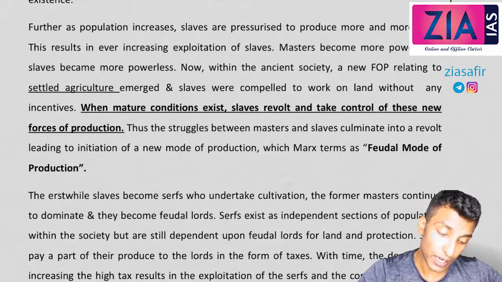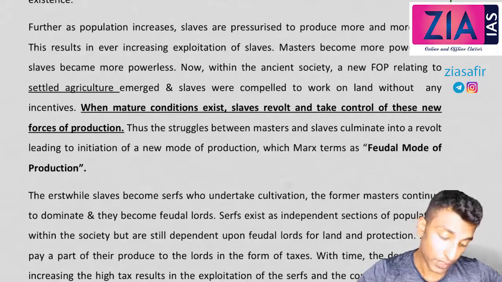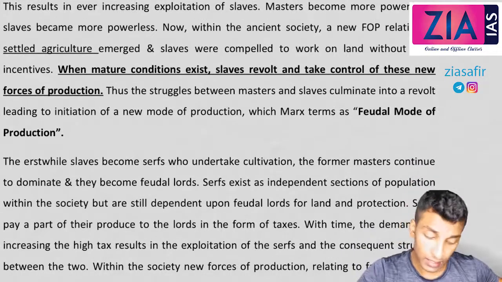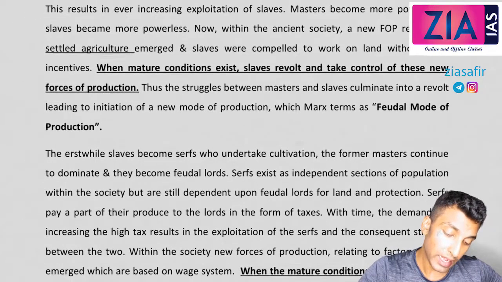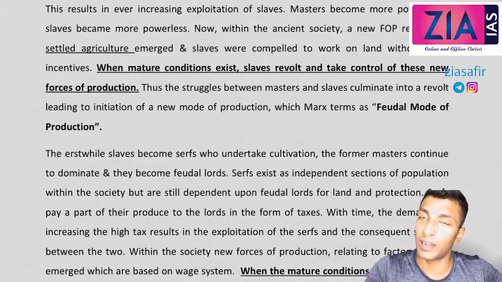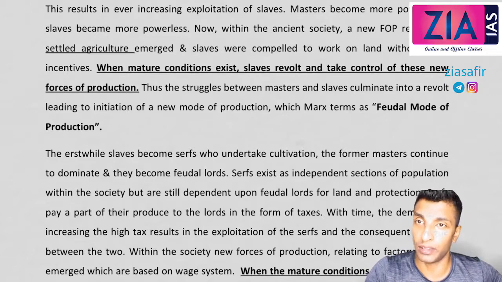Now, within the ancient society, new forces of production relating to settled agriculture emerged, and slaves were compelled to work on land without any incentives. When mature conditions exist, the slaves revolt and take control of these new forces of production. Every time they revolt, they are taking control of the force of production, but ultimately they are not getting anything. Only in capitalism, when they capture everything, will socialism come. That's the correct one. Then there will not be any exploitation after that. But here you can see they are not changing their phase actually.